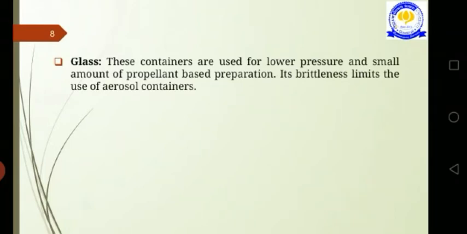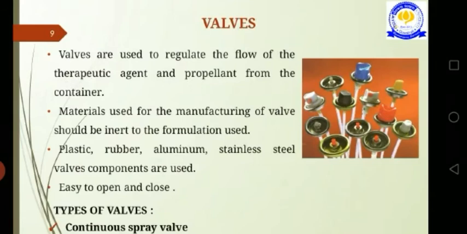Then next we see the fluorinated hydrocarbons. Propellant 12 is known as dichlorodifluoromethane. The next one is propellant 11, which is trichloromonofluoromethane, and propellant 114, which is known as dichlorotetrafluoroethane.